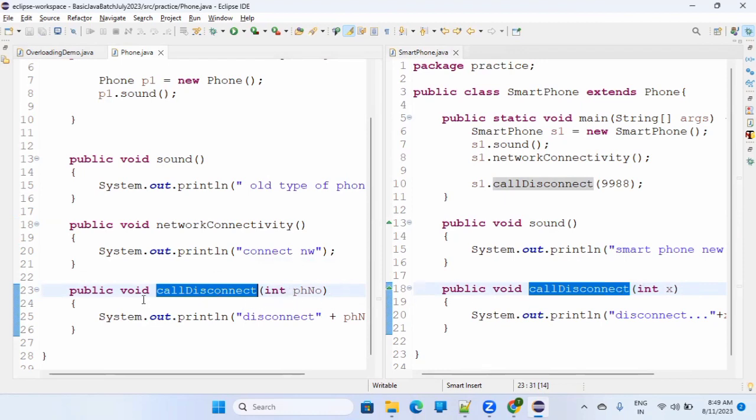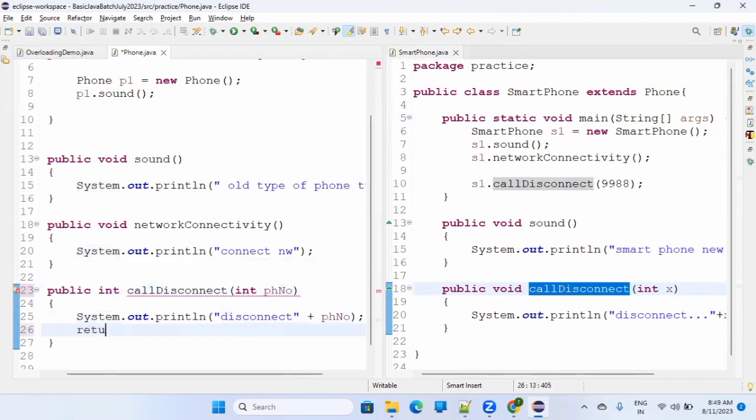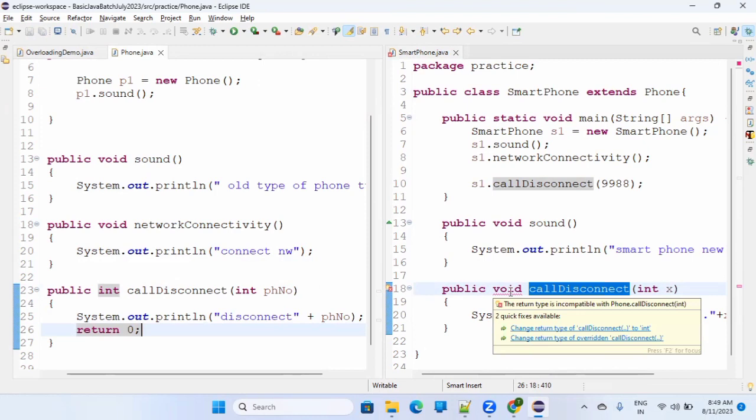Now, can I do one thing? This will be int and it will return something. Don't worry about what we are returning, we'll say return 0 as of now, just to return an integer. And this particular thing is not returning anything, so it is showing me an error. If I hover over it, it says the return type is incompatible with phone.callDisconnect. Let's understand.